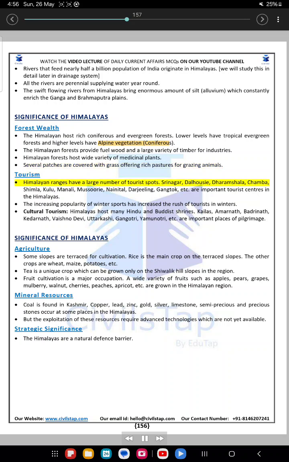Tourism. Himalayan ranges have a large number of tourist spots. Srinagar, Dalhousie, Dharamshala, Chamba, Shimla, Kulu, Manali, Mussoorie, Nainital, Darjeeling, Gangtok, etc. are important tourist centers in the Himalayas. The increasing popularity of winter sports has increased the rush of tourists in winters.